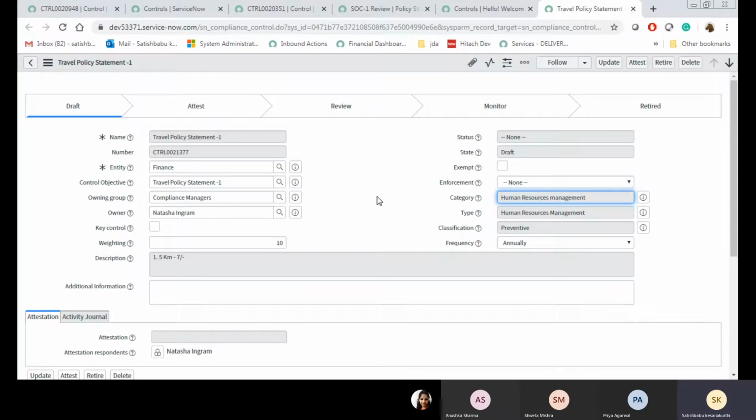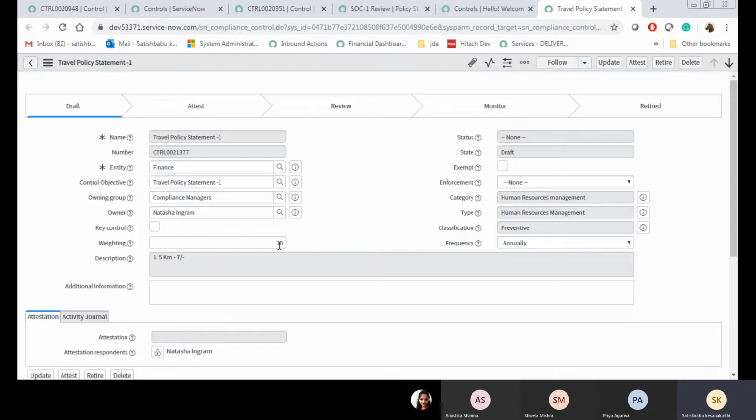Whenever anyone asks me which is the main city of India, I will always say Delhi. Why? Because it is the key city of India. Like that, we have key controls of one policy statement. We have 10 controls; in those 10 controls, 2 or 3 are key controls. That key control I am going to select here.